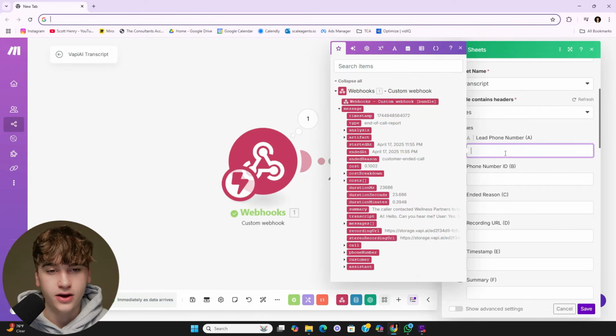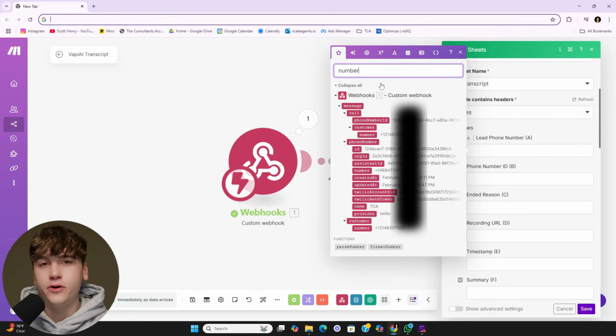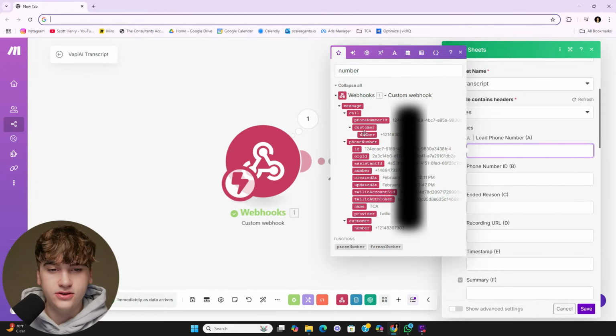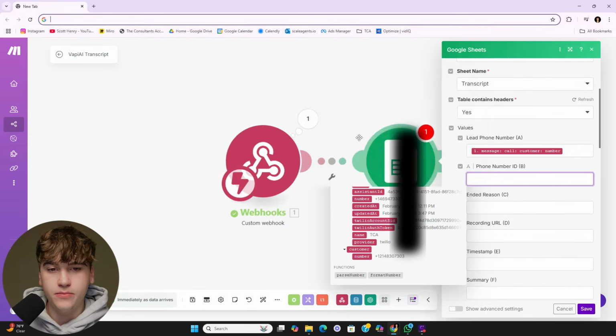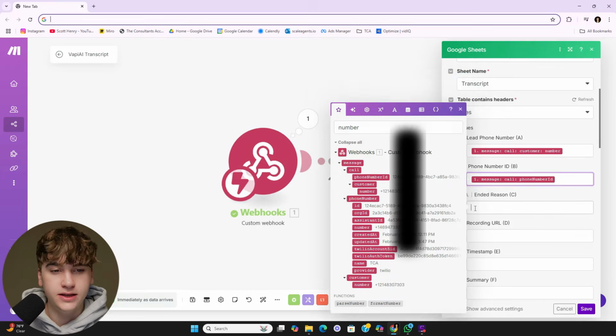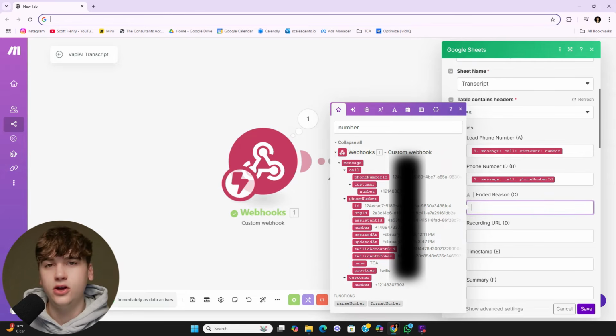What you can do from there, once you click on it, you'll notice all this different webhooked information is in there. As you can see, we now have a summary. You can see part of the transcript where it says AI, user. For lead phone number, you just type in number, so that'll be this number right here. So click number. Phone number ID is going to be right here under message, then call, then phone number ID. Call ended reason will either be the AI hung up the call, or the user hung up the call, or maybe the scenario was completed and they booked an appointment.